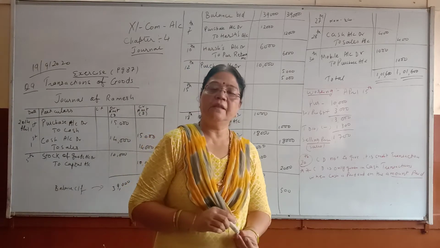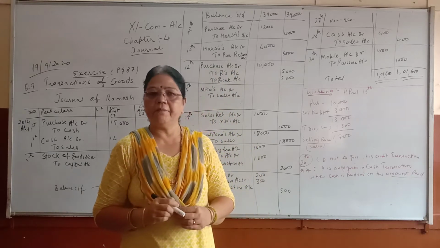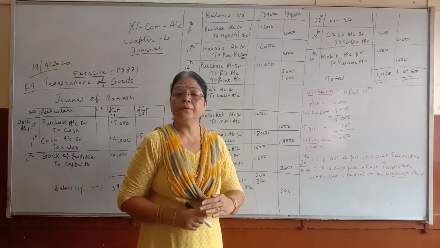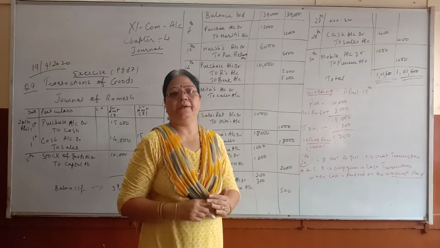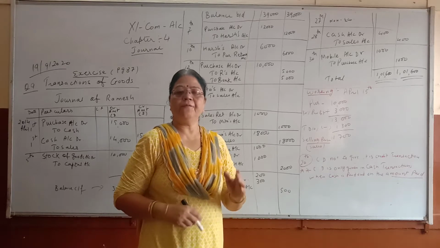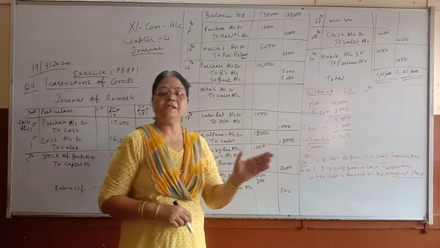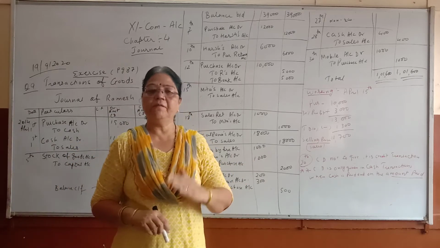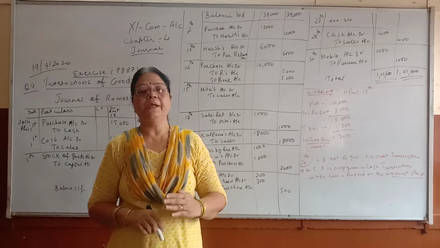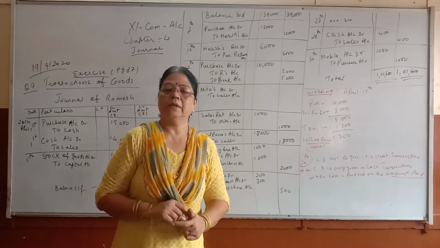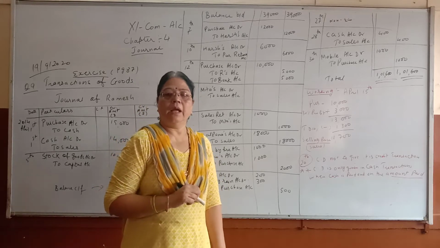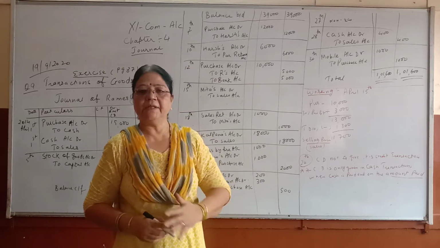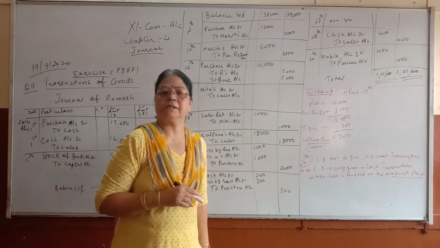Also, we have seen that cash discount is to be given in order to recover our money when we are going to sell goods on credit. And if the customer pays within the time period, suppose 10 days, then we will tell them that we will give you 2% discount. That is cash discount. And if you pay faster, within 3-4 days, we will give you 5% discount.